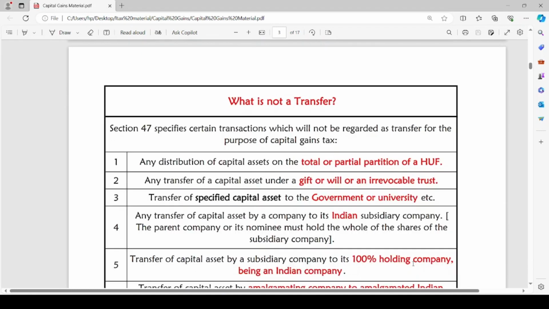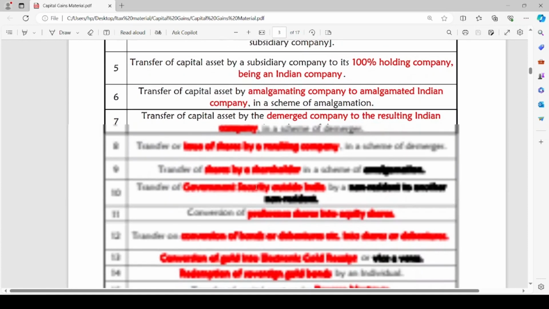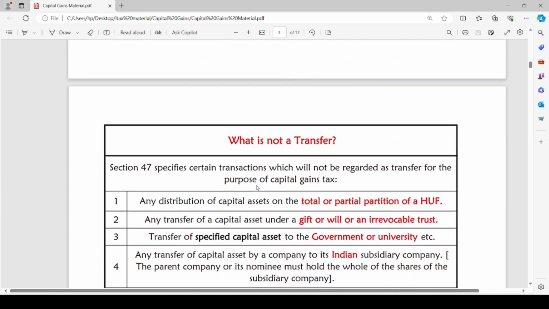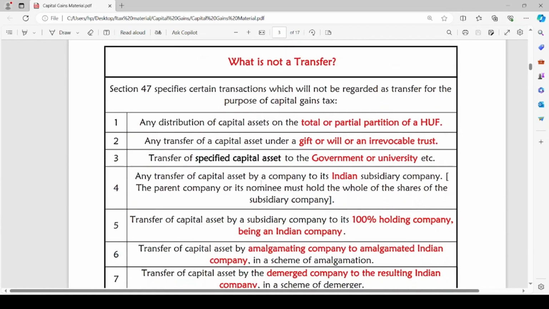What is not a transfer? Section 47 of Income Tax Act specifies certain transactions which will not be regarded as transfer for the purpose of capital gains tax. First, we have discussed what is transfer, and now we are discussing what is not a transfer. And what is not a transfer is discussed in section 47 of Income Tax Act. Let us see. There are 15 transactions which are not considered to be transfer of an asset. The first one is